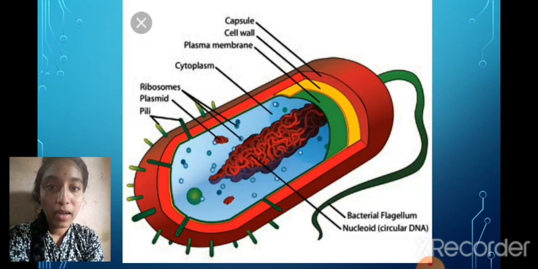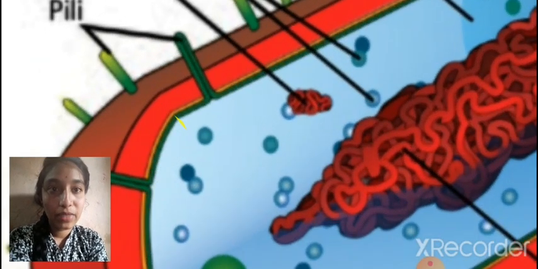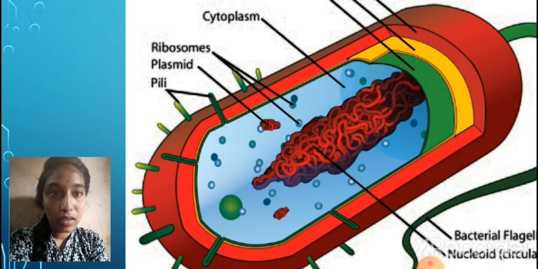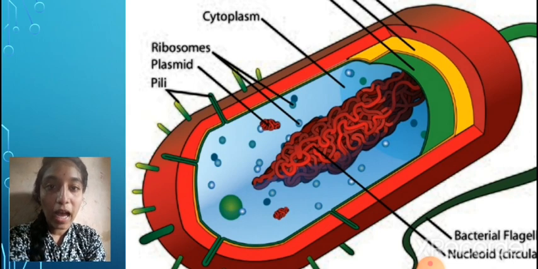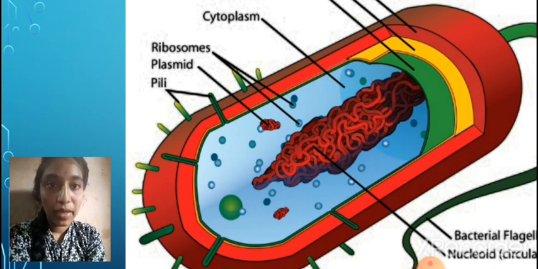This is useful for attachment. So this is a pili. It will attach to any substance that surrounds us, and these bacteria are also present in our body, so the pili will attach to that in the body.